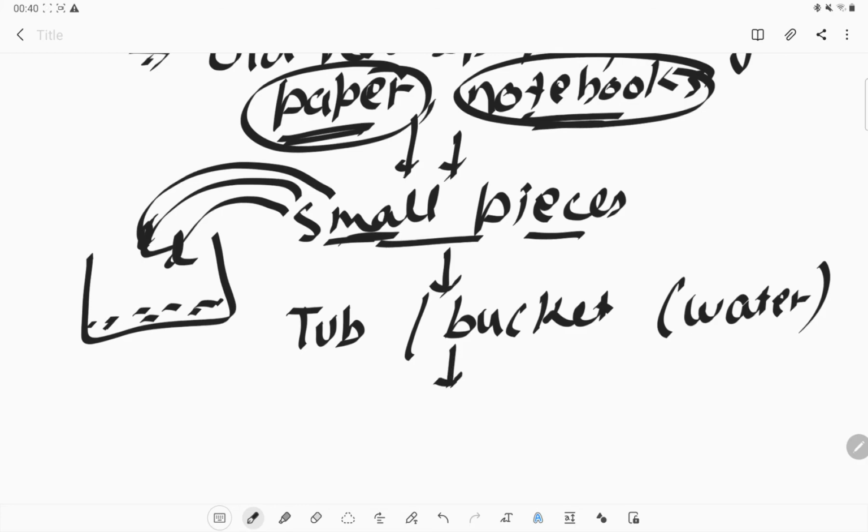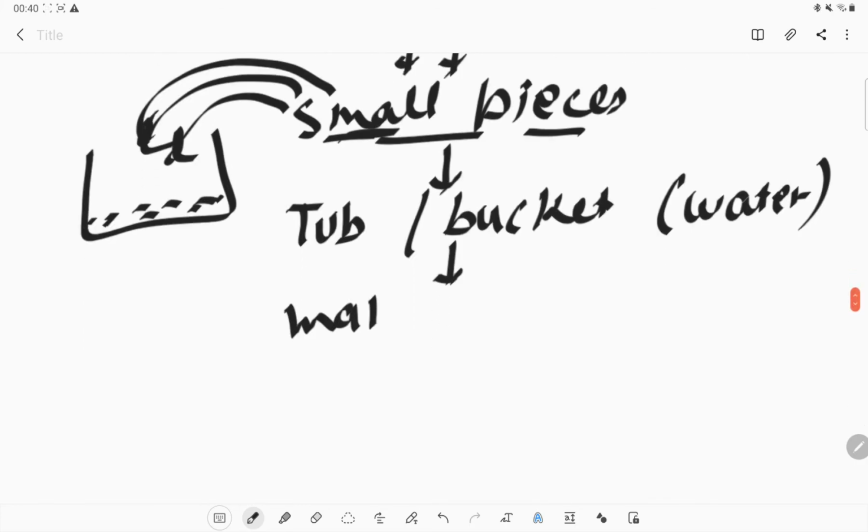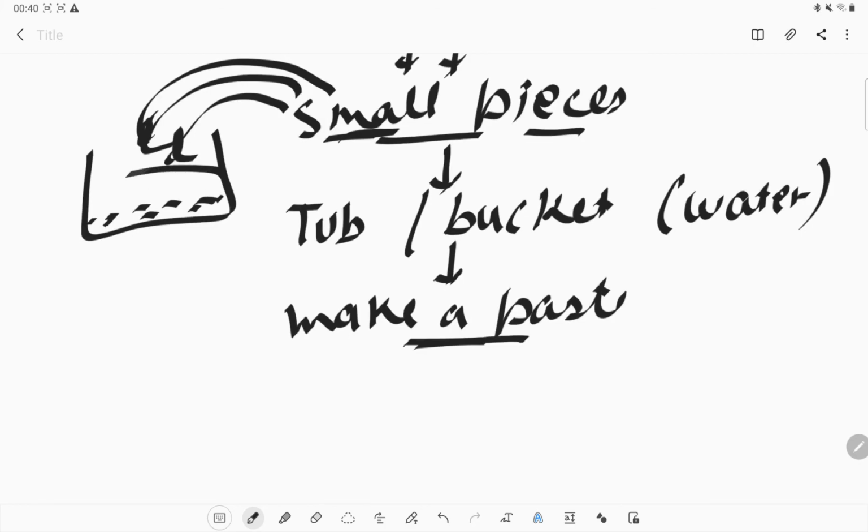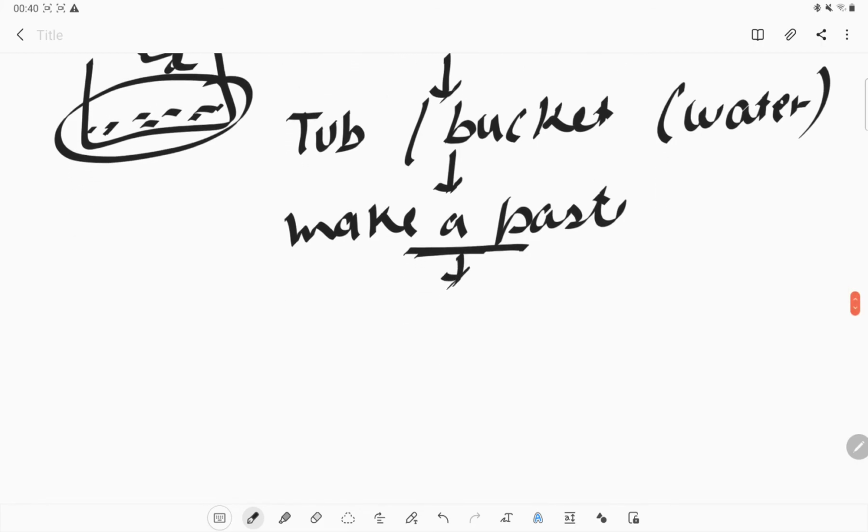Now we can make a paste of this product, and we can spread that wet paste over the wire mesh.